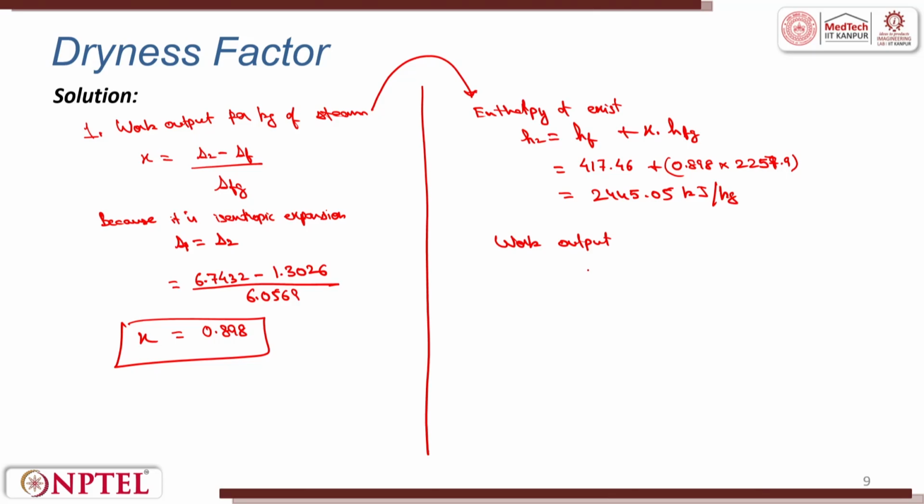Now I can calculate the work output. Work output is equal to H1 minus H2, which is 3115.3 minus this calculated value of H2, 2445.05. This is equal to 670.25 kilojoules per kg. So this is work output per kg. That is work done by turbine.